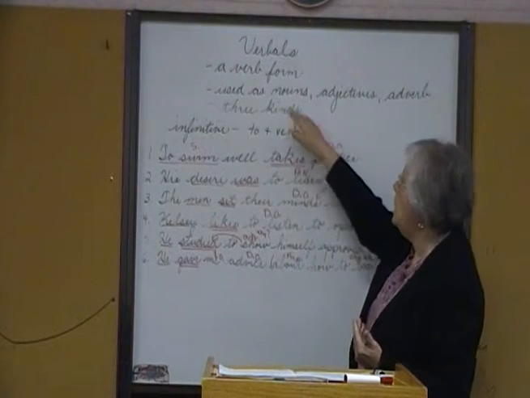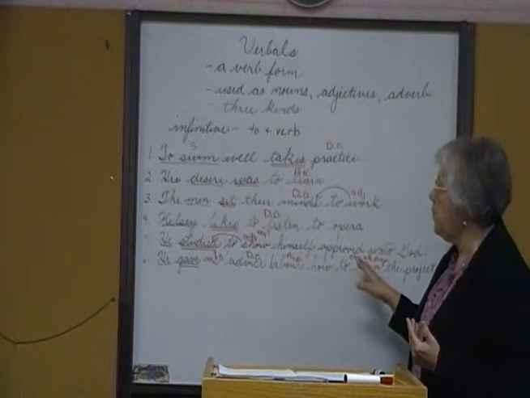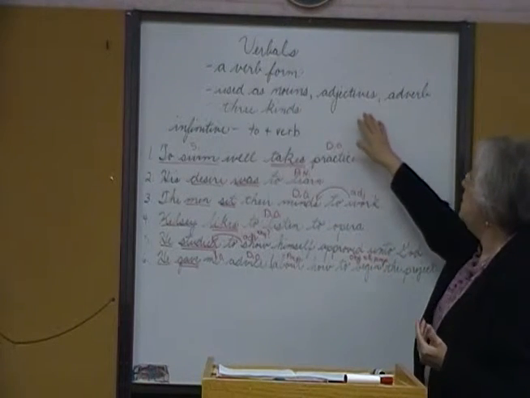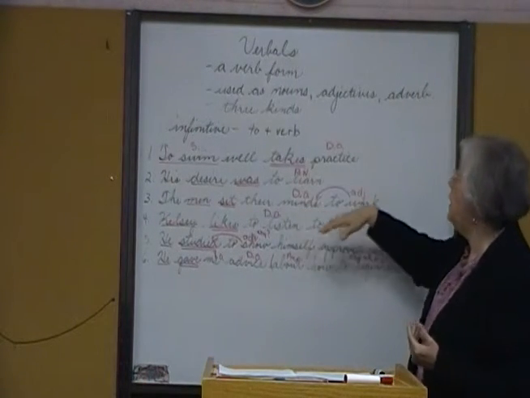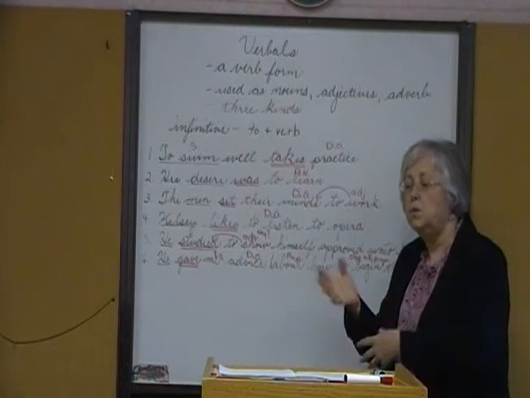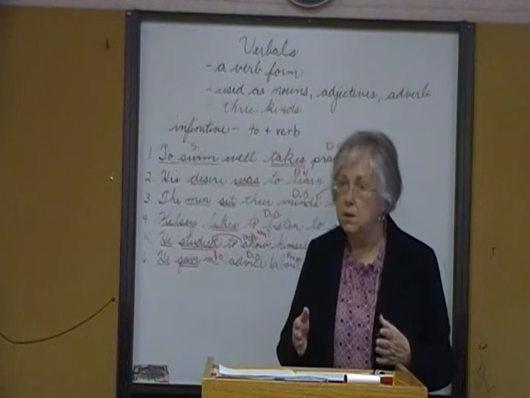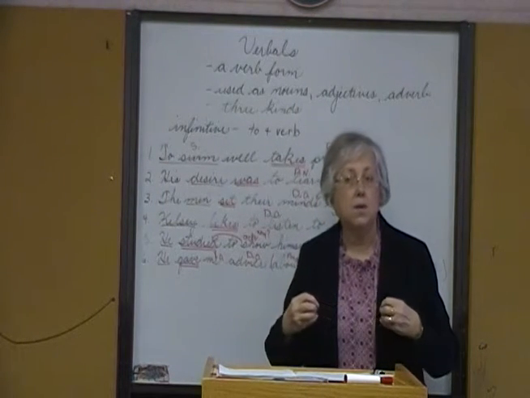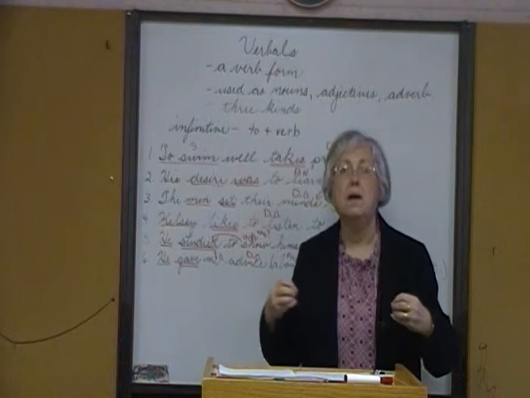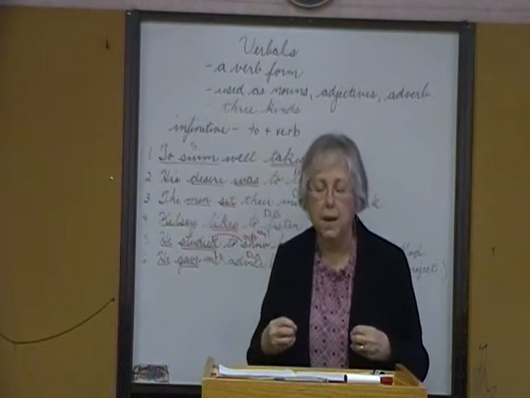And it can be used as a noun: subject, direct object, predicate nominative, object of the preposition. It can be used as an adjective where it describes a noun, or it can be used as an adverb describing a verb. So those are verbals. Verbals are verb forms. They are a sentence part. They are not a part of basically the baseline unless they're used as a noun. And then they can be a part of the basic pattern.